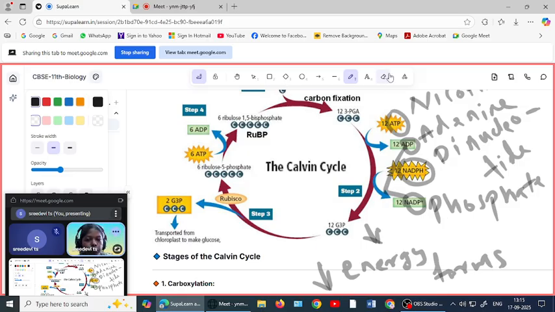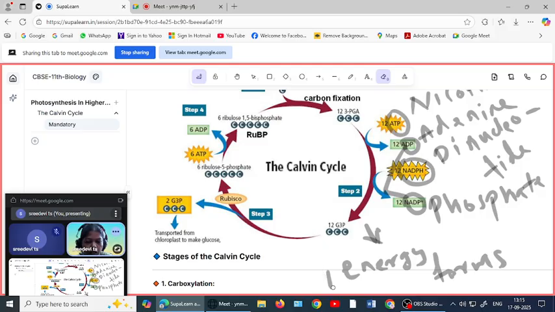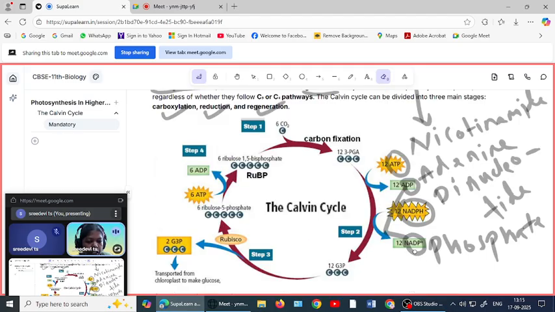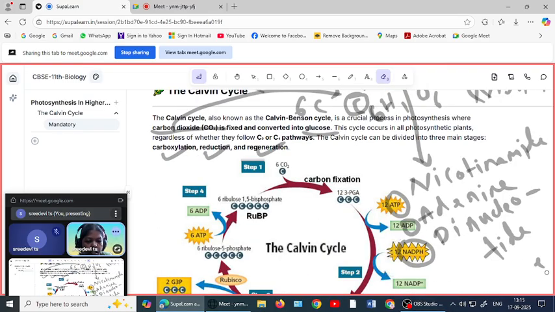Okay. So I think I shared some basic information so you can understand the things clearly. Okay, so I'm erasing all these things.